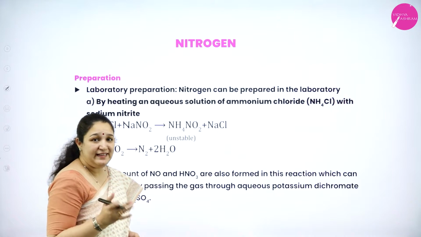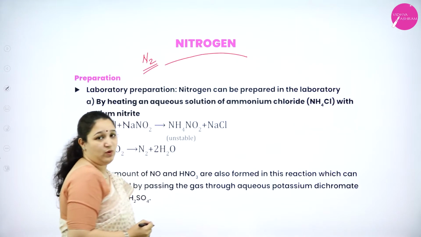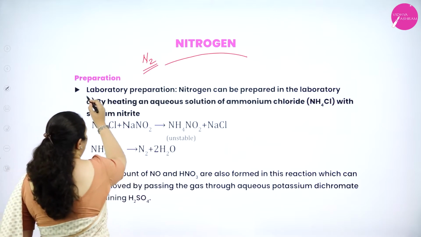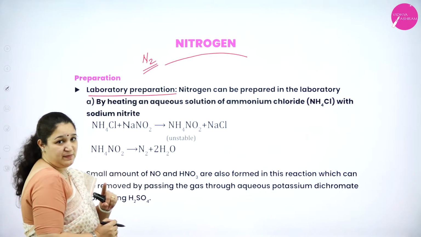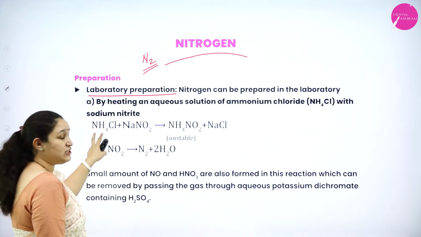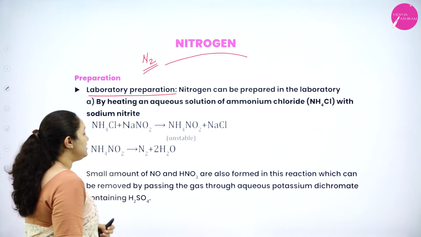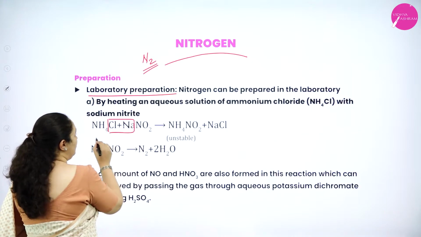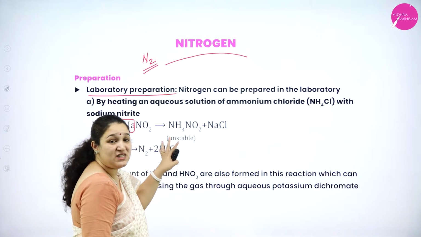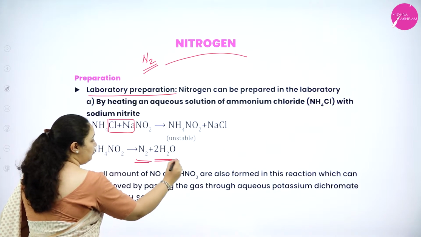Next we will learn in detail about nitrogen or dinitrogen, nitrogen gas. Okay. First we are going to study about the preparation, that is laboratory preparation. In that, first method is when we take aqueous solution of ammonium chloride with sodium nitrite. NH4Cl is ammonium chloride, NaNO2 is sodium nitrite. What is formed? Sodium chloride will be removed and NH4NO2, that is ammonium nitrite, will be formed. But this is highly unstable. Further, it will decompose to give nitrogen gas and water.